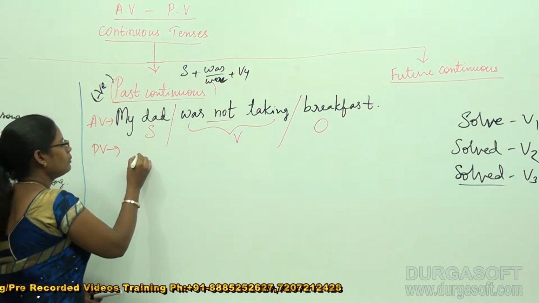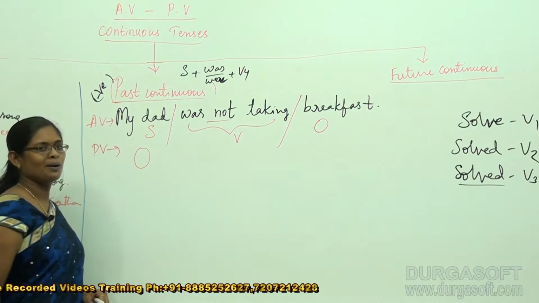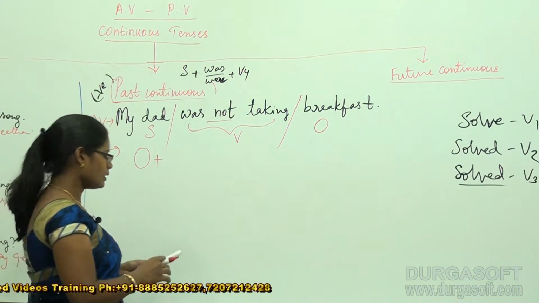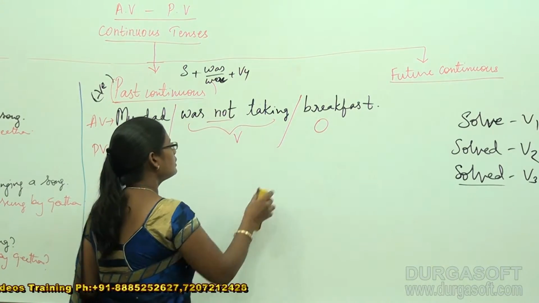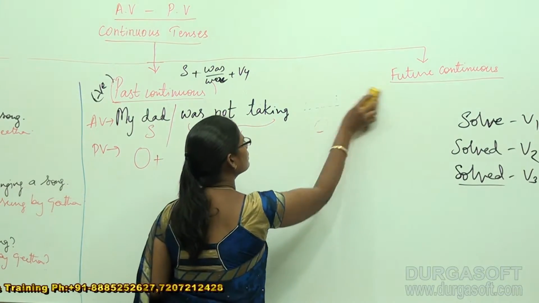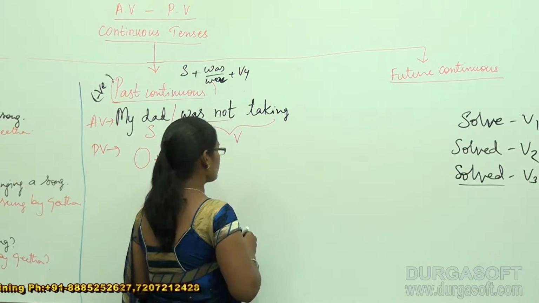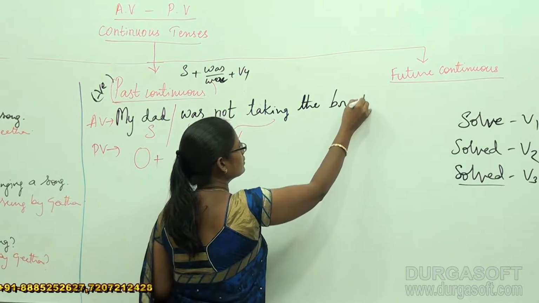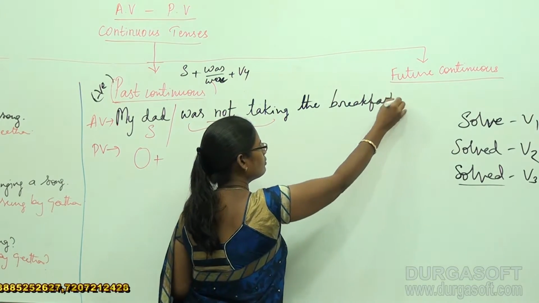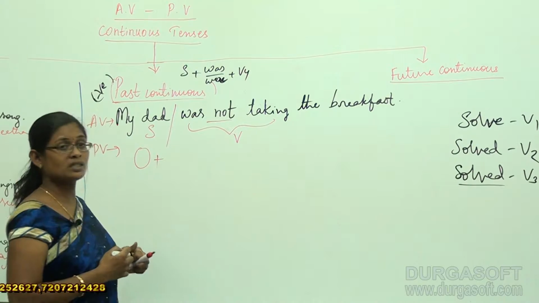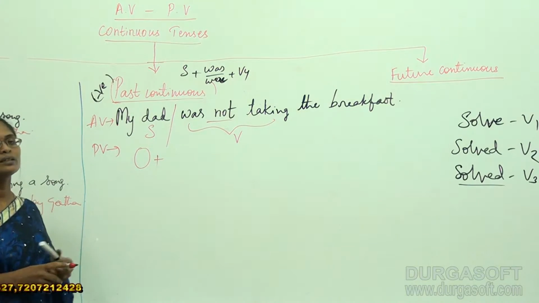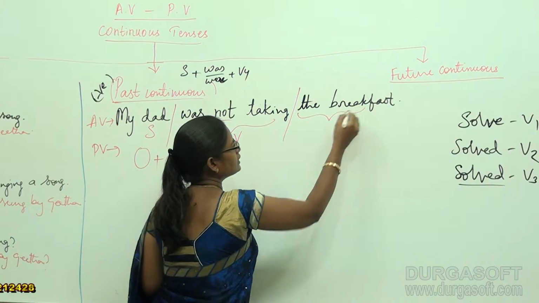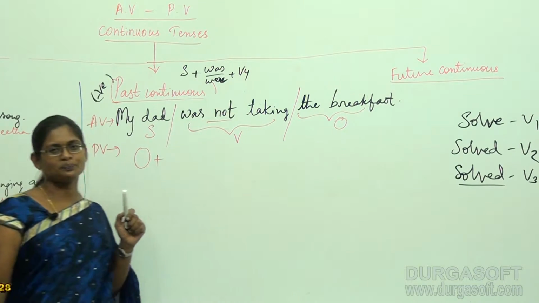Bring the object in the first place, the breakfast. I consider this as my object.